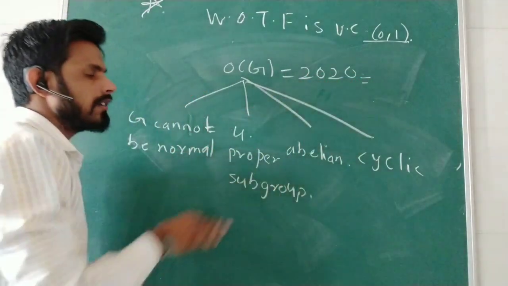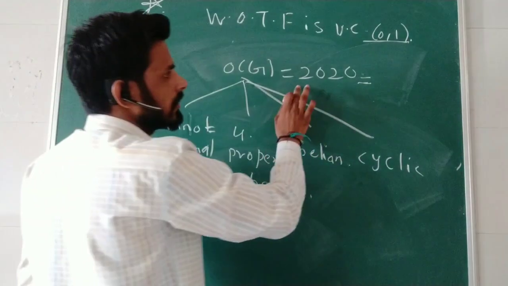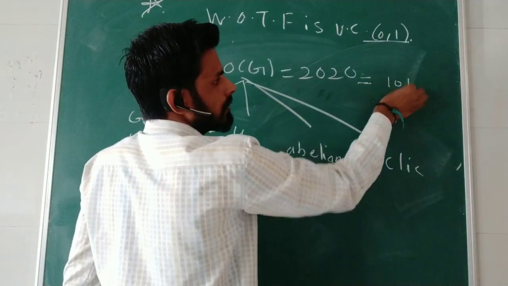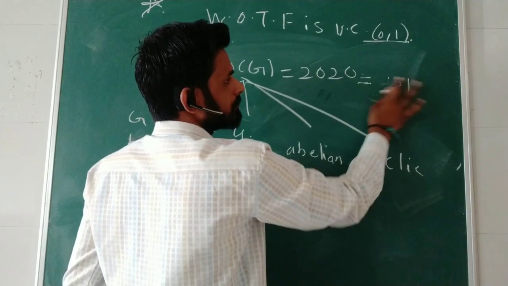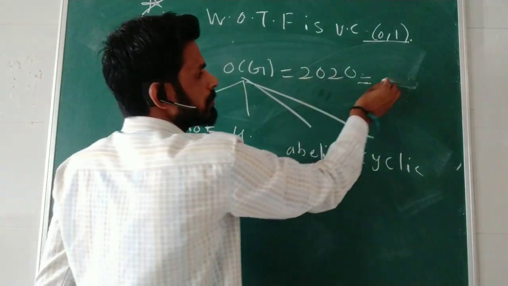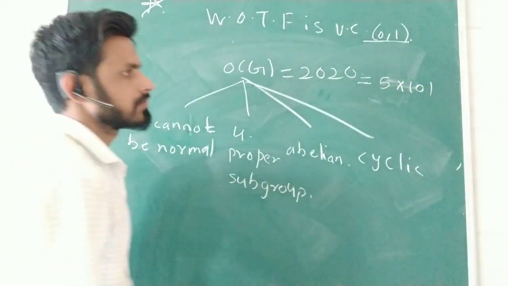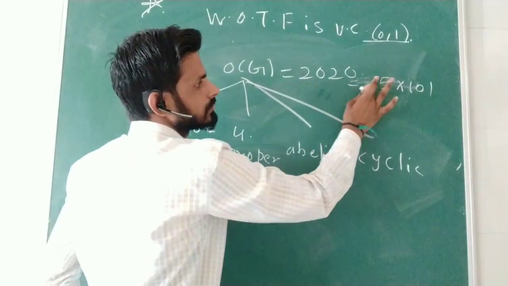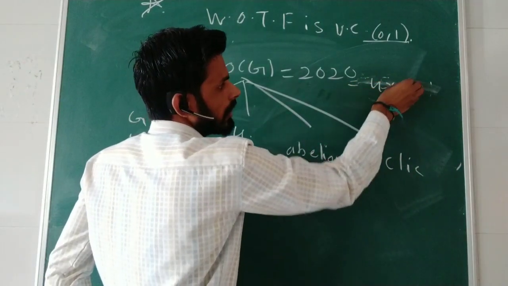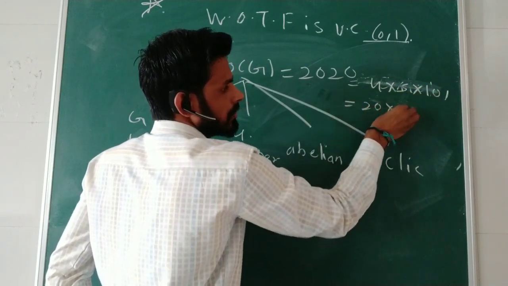First of all, we factorize 2020. 2020 can be written as 20 into 101, that is 4 into 5 into 101.